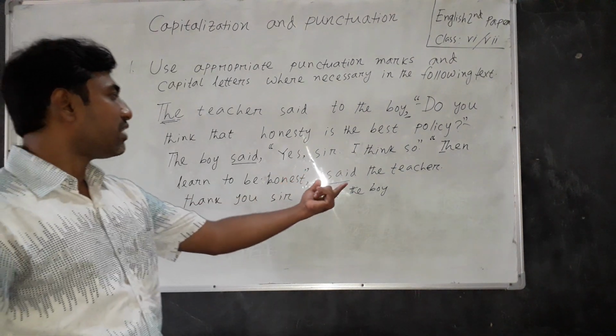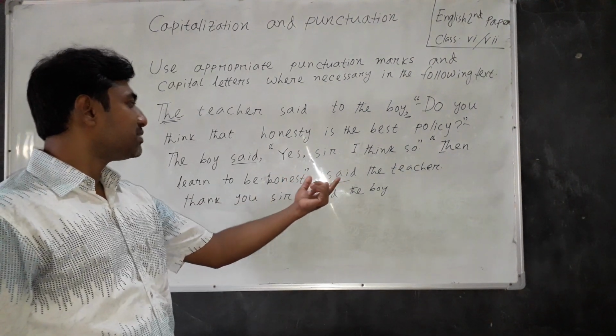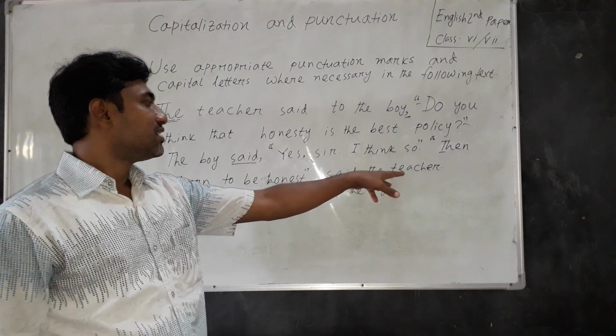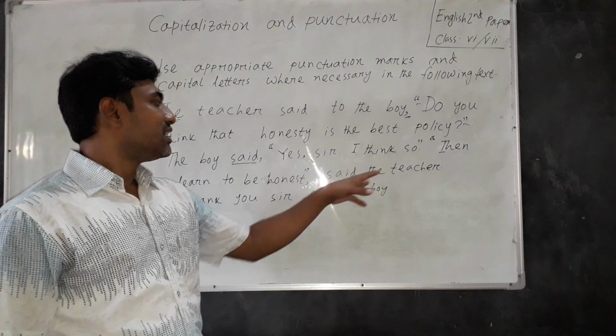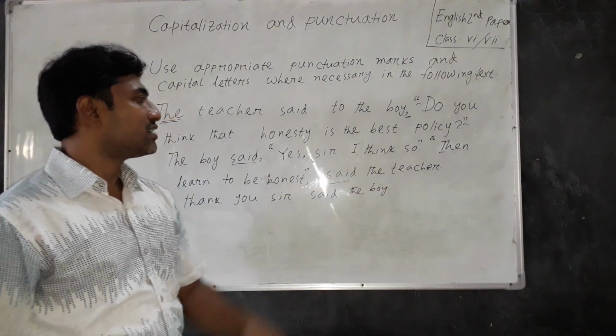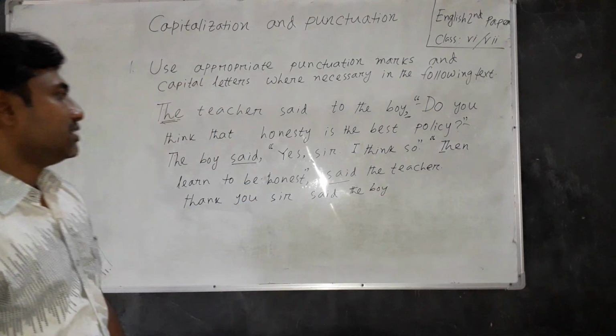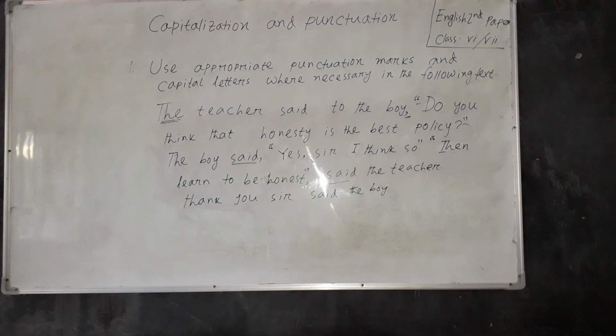Here the reporting verb is written after the direct speech, and the subject is written after the reporting verb, and that's why we have to use full stop here. Then learn to be honest, said the teacher. Full stop.